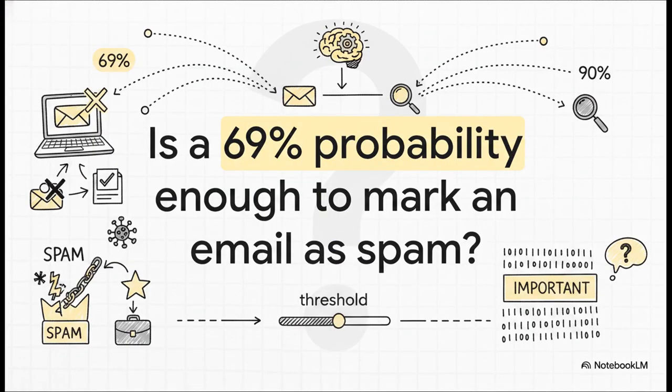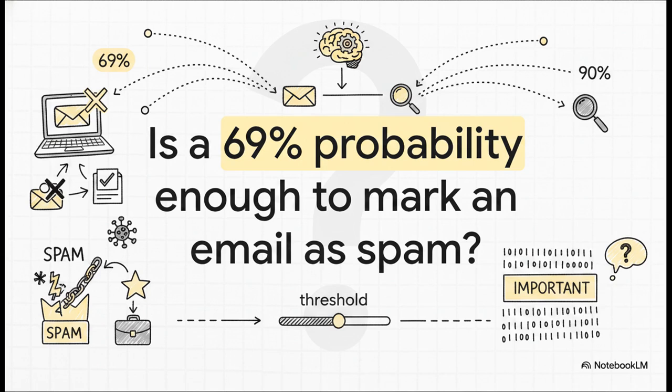So, we did it. We've solved the probability problem, squished our numbers, calculated our log loss, and prevented overfitting. Our model proudly looks at an email and declares, there is a 69% probability this is spam. But that leaves us with one final, deeply real-world question. Is 69% actually enough to confidently throw that email into the spam folder?